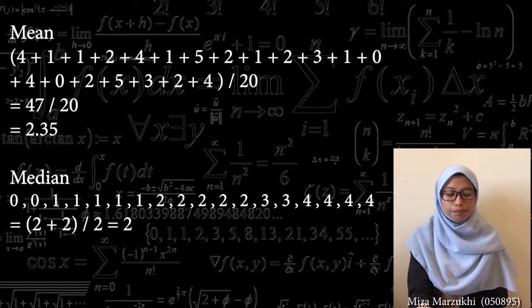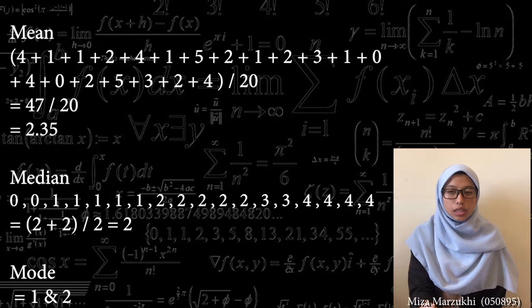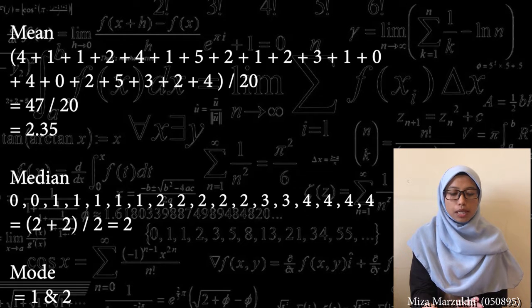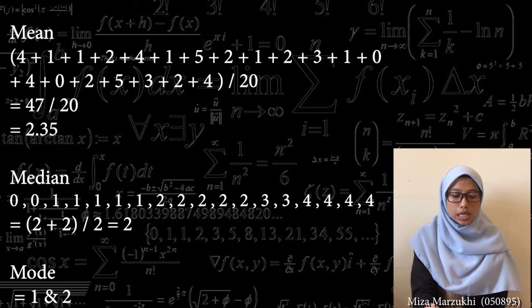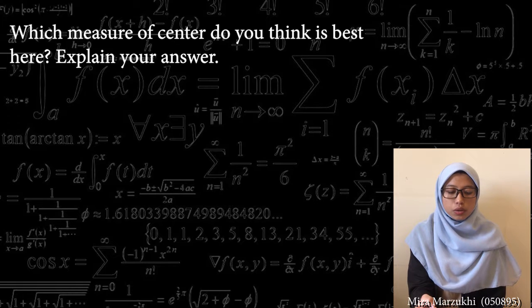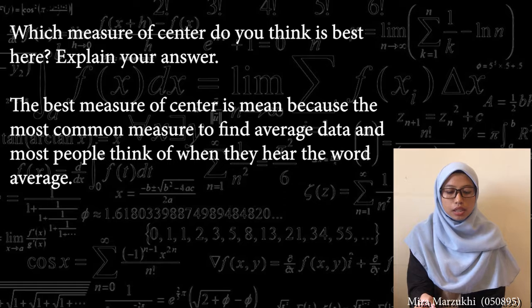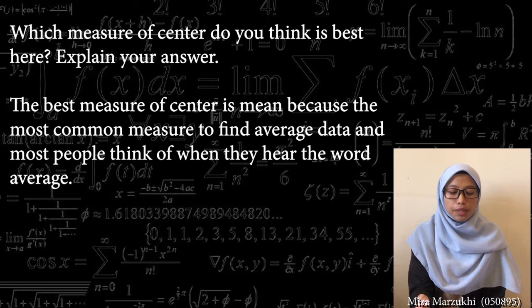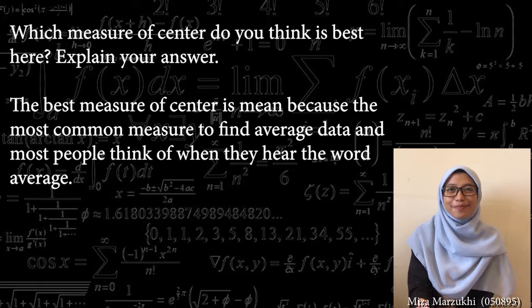So jawapan dia 2. Untuk mode pula, untuk kekerapan yang paling banyak. So untuk kekerapan yang paling banyak adalah 1 dan 2 sebab bilangan 1 dan 2 adalah 5. Last sekali, soalan dia, which measure of center do you think is the best here? Explain your answer. So the best measure of center is mean because it is the most common measure to find average data, and most people think of it when they hear the word average.